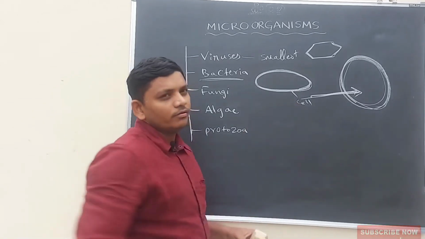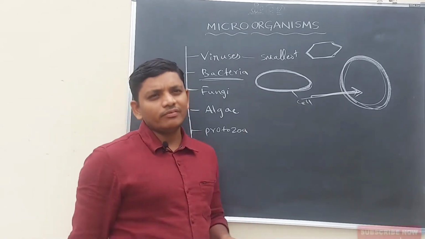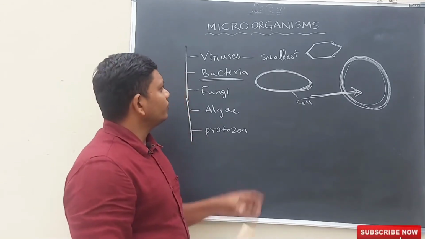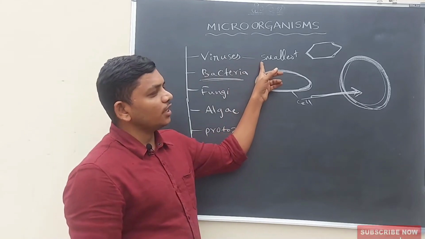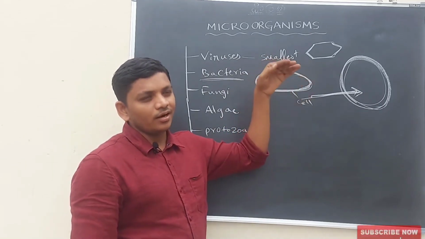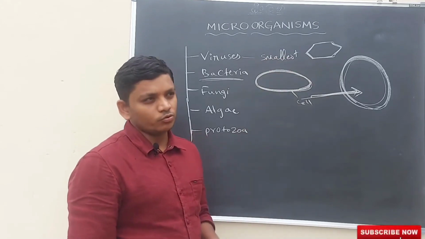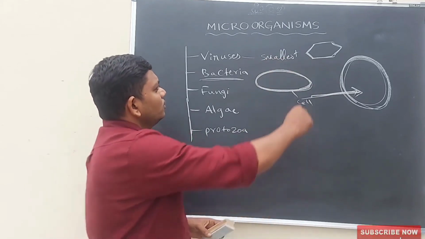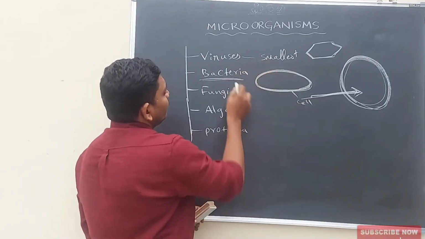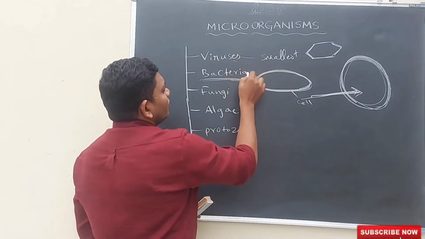Bacteria can live on the surface of any living organism and also inside the living organism. Whereas viruses can only grow and reproduce when they are inside living organisms. Let us discuss the small differences between bacteria and viruses.